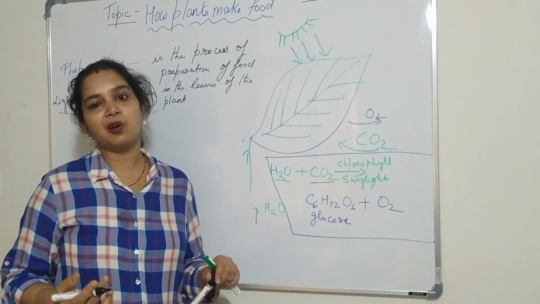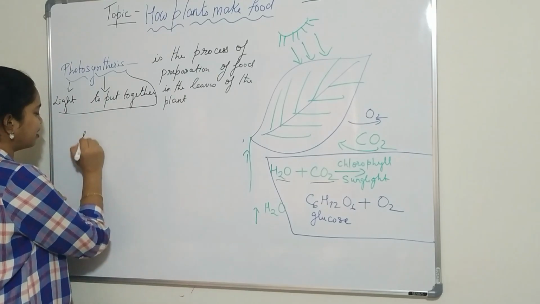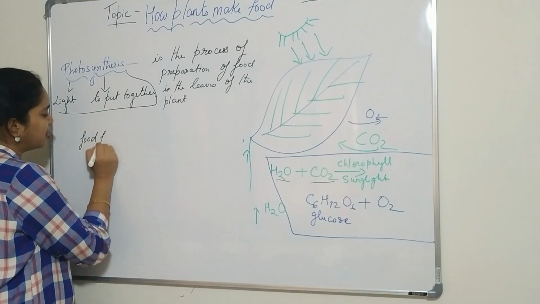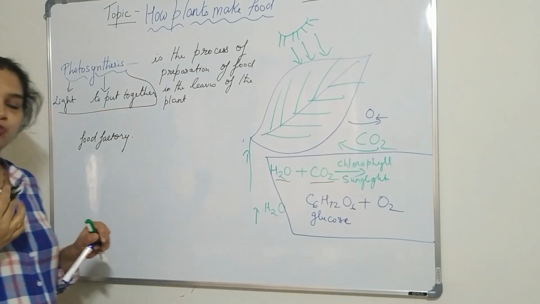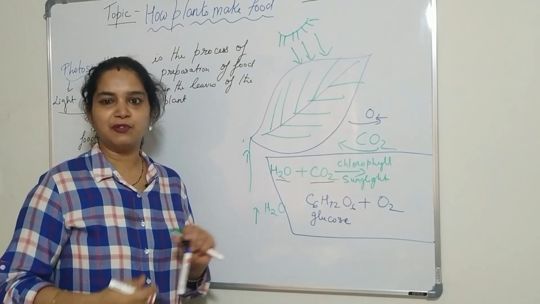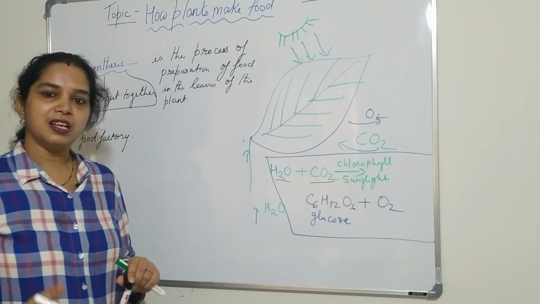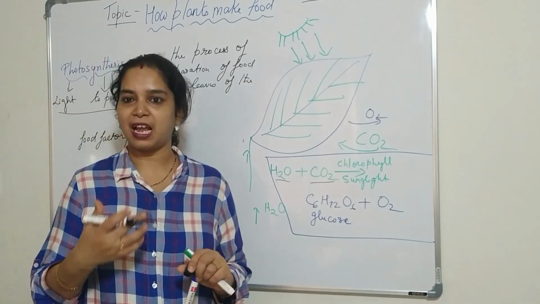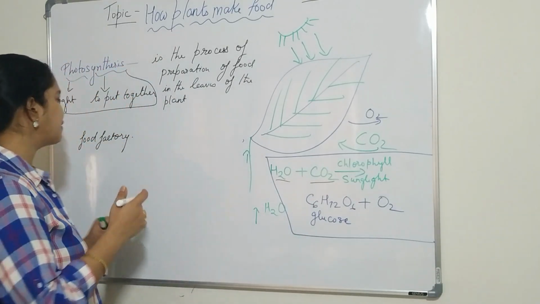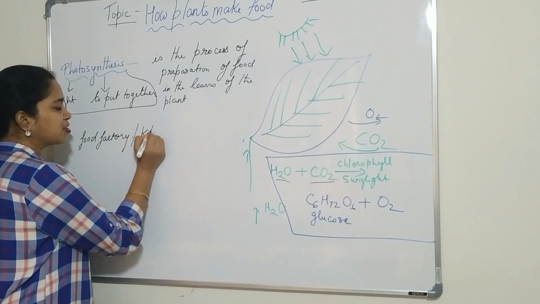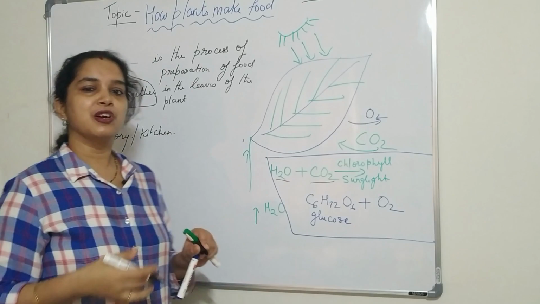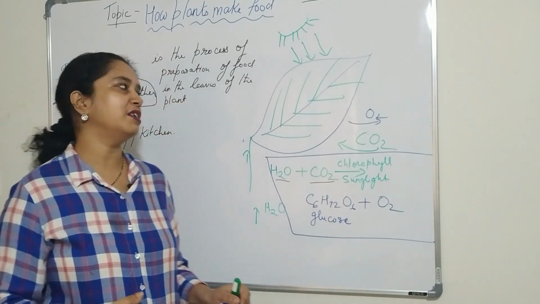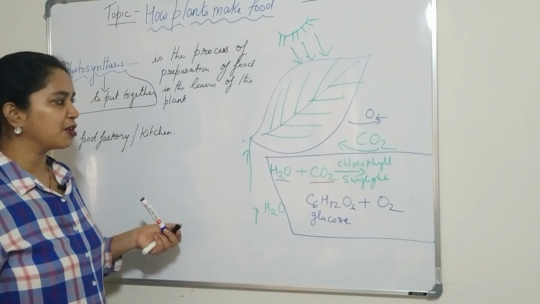So the leaves are also called the food factory of the plant. As we cook food in our kitchen, so the leaves also cook food, and it is also called the kitchen of the plant. It cooks food for the whole plant.